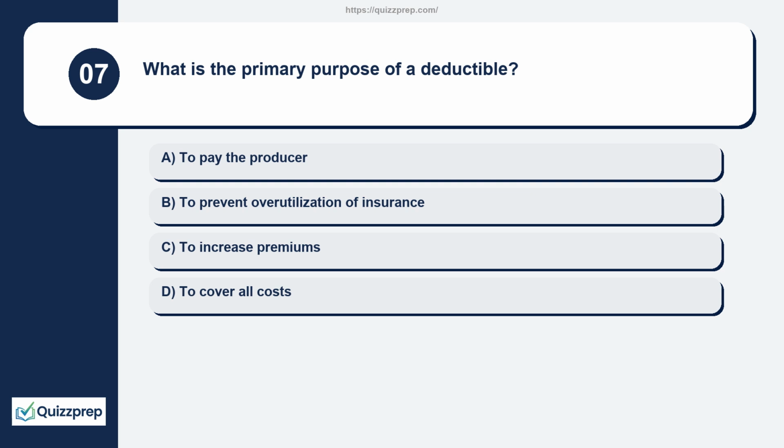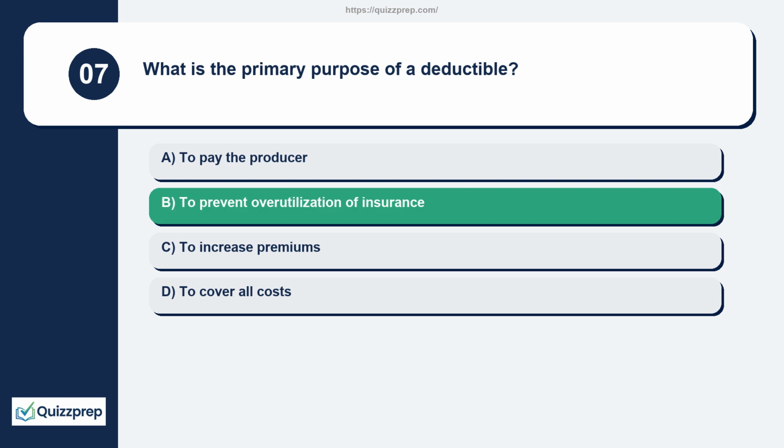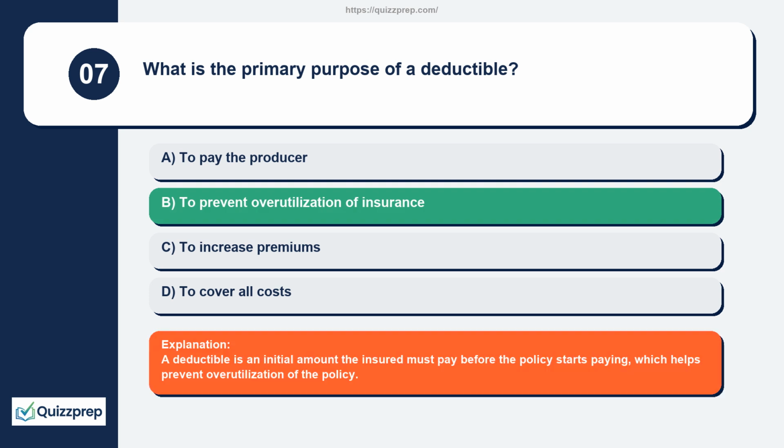Question 7. What is the primary purpose of a deductible? To pay the producer, to prevent overutilization of insurance, to increase premiums, to cover all costs. A deductible is an initial amount the insured must pay before the policy starts paying, which helps prevent overutilization of the policy.